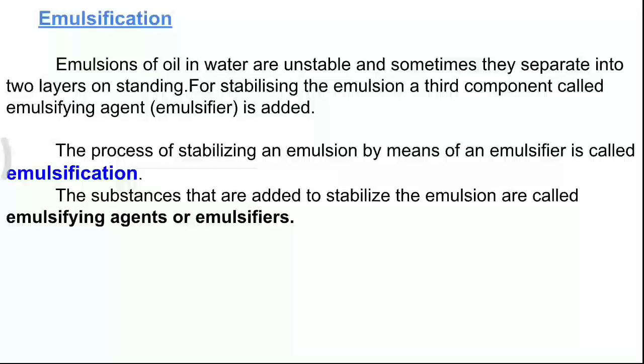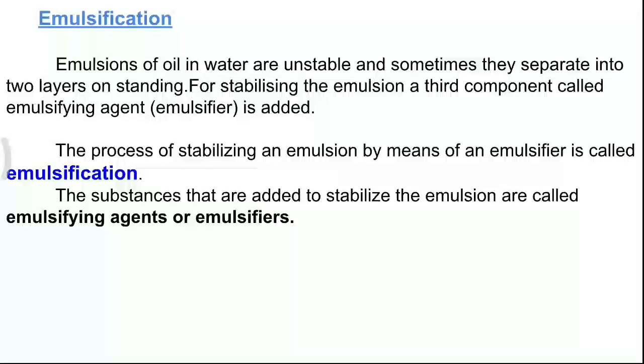Emulsions of oil in water are unstable and sometimes they separate into two layers on standing. For stabilization of an emulsion, a third component called an emulsifying agent is usually added. The emulsifying agent forms an interfacial film between suspended particles and the medium. The process of stabilizing an emulsion by means of an emulsifier is called emulsification. The substances that are added to stabilize the emulsion are called emulsifying agents.